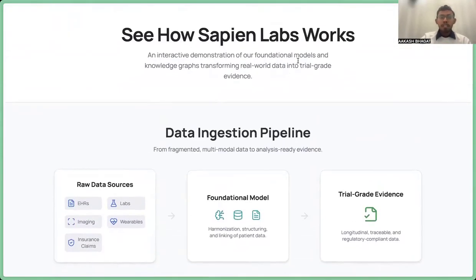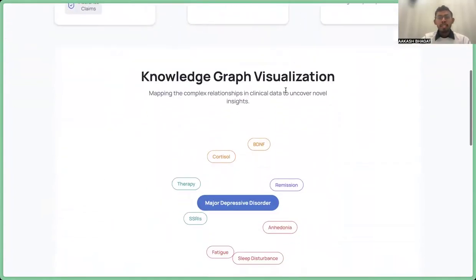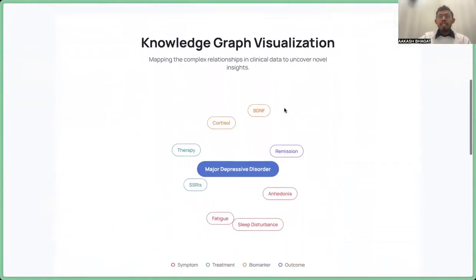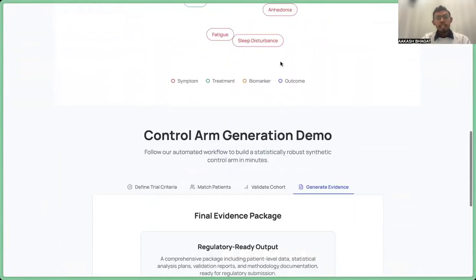We are already working with GSK. The whole trial simulation is not possible here because of the data sharing laws of pharma companies, but I hope you get the gist of it.